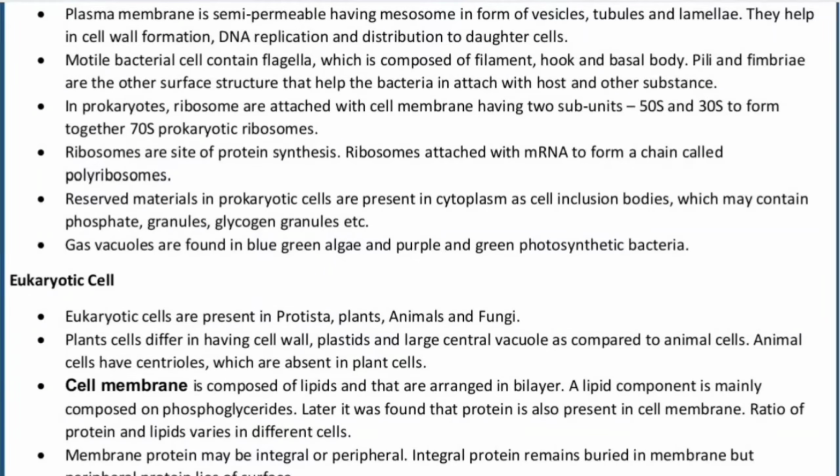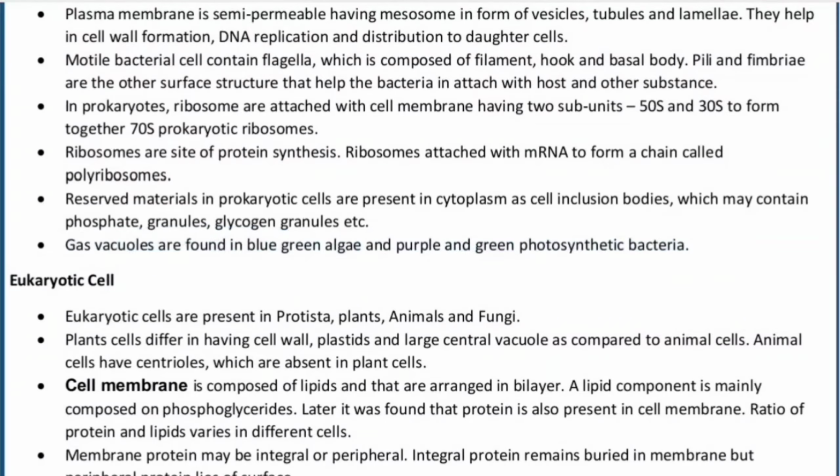The reserved food material in the prokaryotic cell is present in the cytoplasm and in cell inclusion bodies, which may contain phosphate granules and glycogen granules. So the reserved food material in bacteria is glycogen. Gas vacuoles are also found. Gas vacuoles are found in blue-green algae, green sulfur bacteria and purple sulfur bacteria, which are also called photosynthetic bacteria.